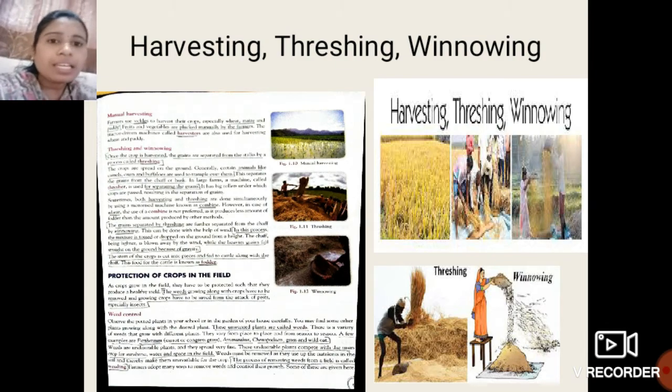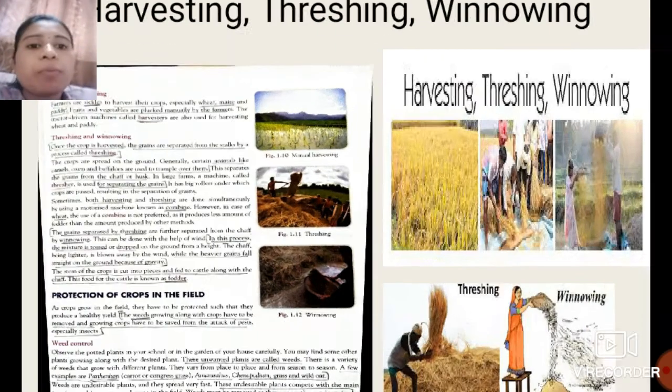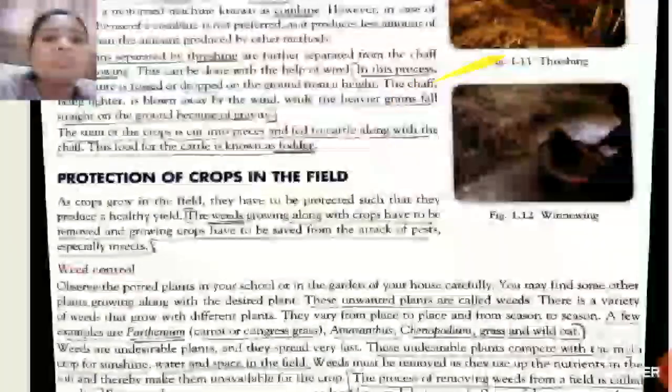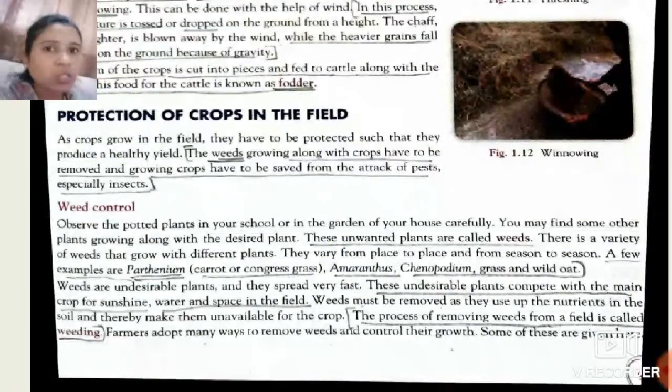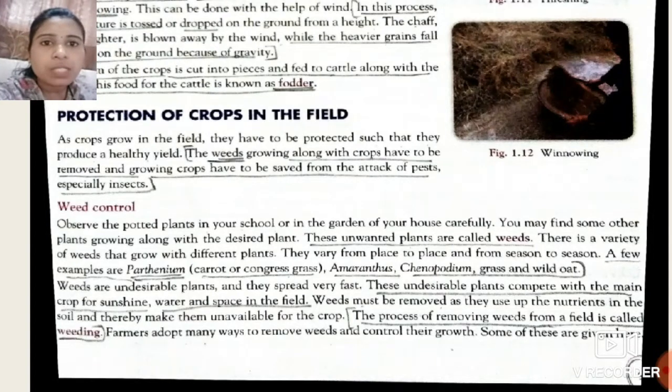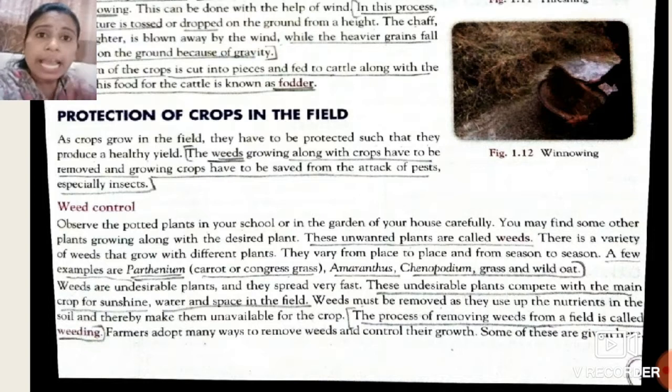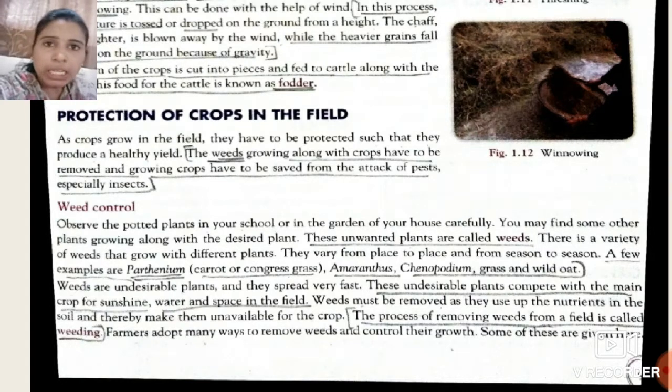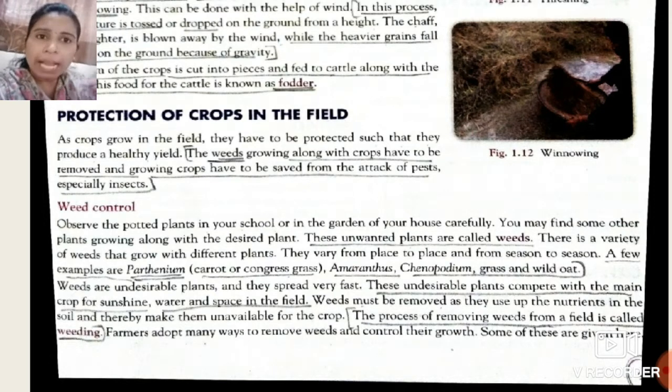So here the next topic is protection of crops in the field. So students, as crops grow in the field, they have to be protected in such a way that they produce a healthy yield. So how can we protect the crop? What are the methods by which we can protect the crops, and what are the factors which really affect or damage our crops? This we are going to revise here.